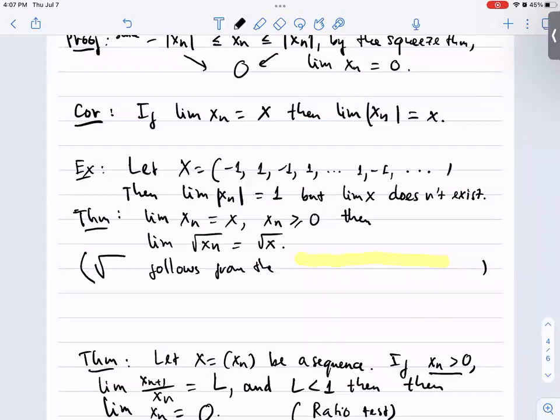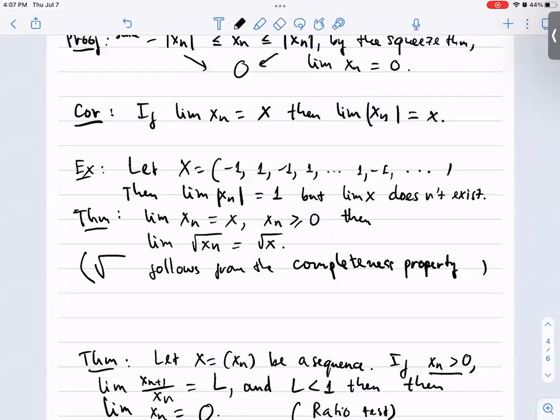Another theorem is about the compatibility of limit and the square root. Remember, the square root operation follows from the completeness property that we discussed in the previous chapter. In order to define the square root of 2, we take the supremum of the set of all numbers such that the square of that number is smaller than or equal to 2.